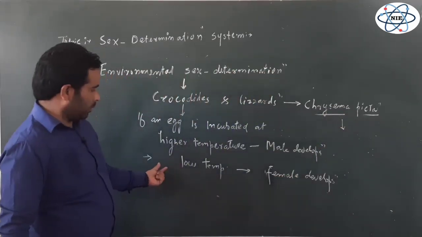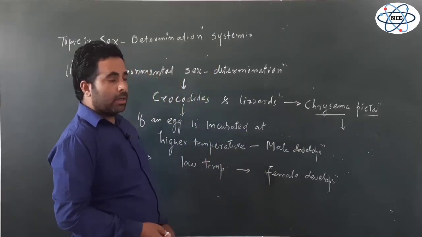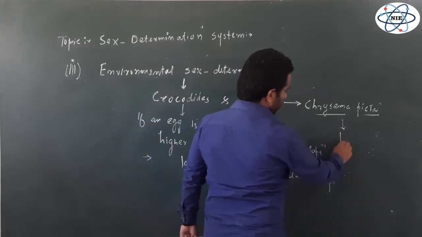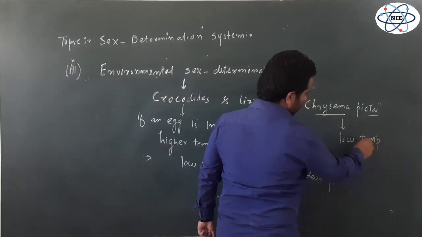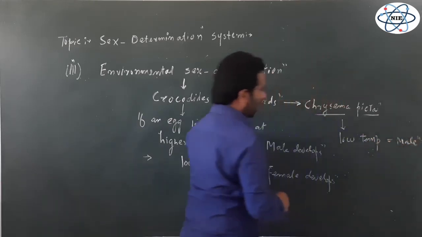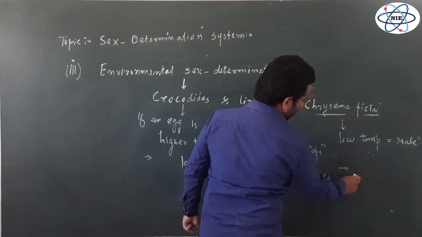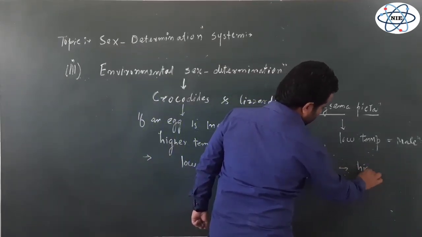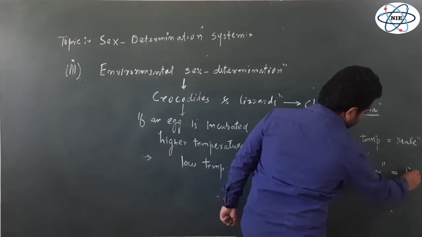we have the reverse of this. In Chrysemys picta, if the egg is incubated at low temperature, male develops. While if the egg is incubated at high temperature, female develops.